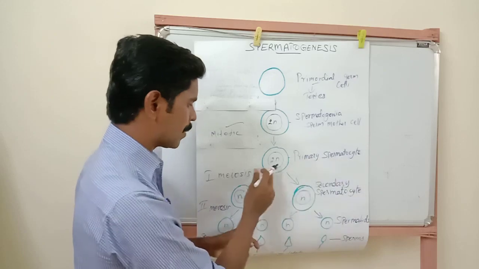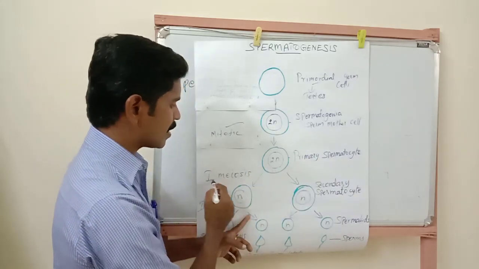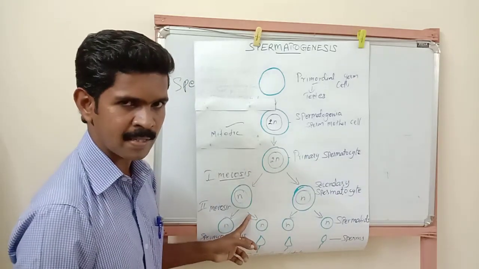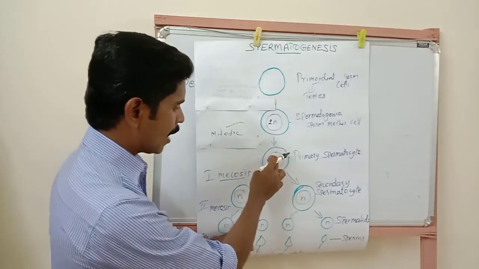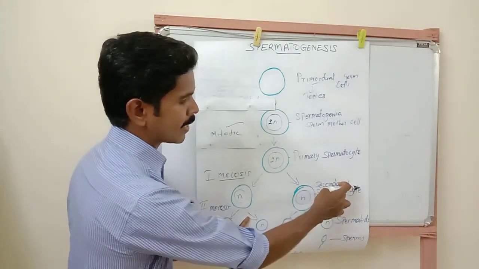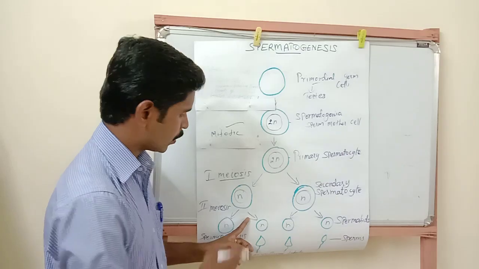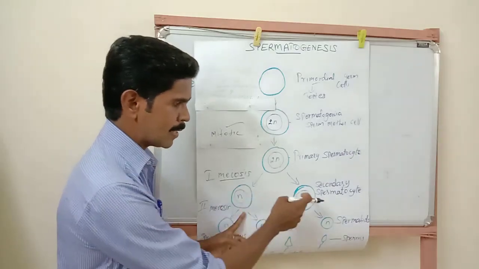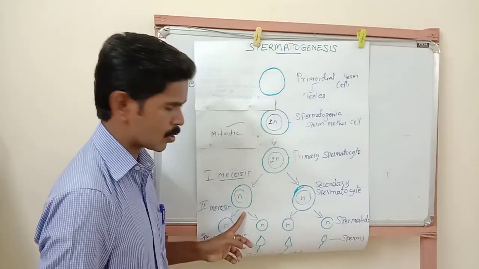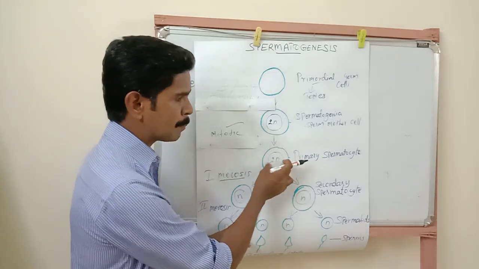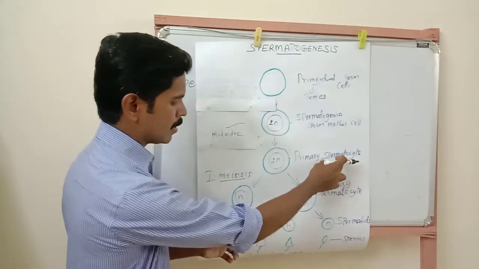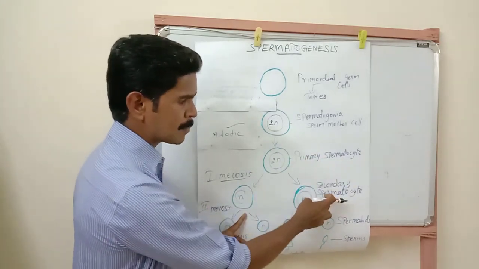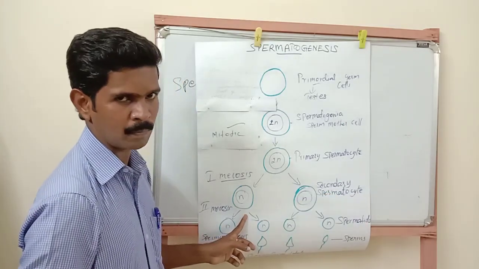Now this primary spermatocyte undergoes the first meiotic cell division and produces two haploid secondary spermatocytes. So this is one secondary spermatocyte, this is the second secondary spermatocyte. From a single diploid primary spermatocyte, two haploid secondary spermatocytes are formed.